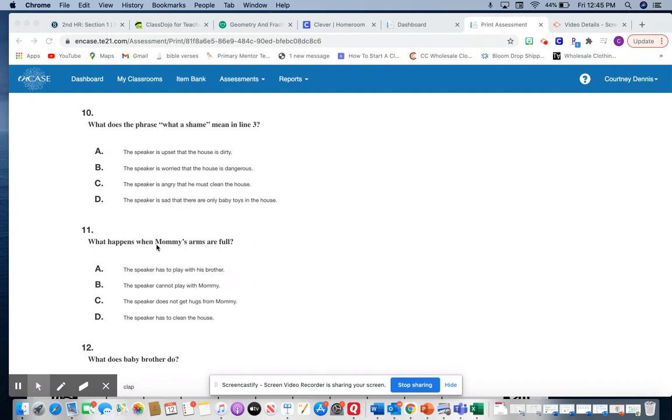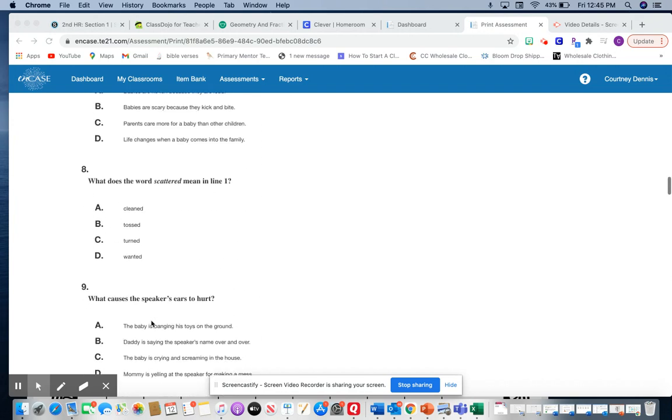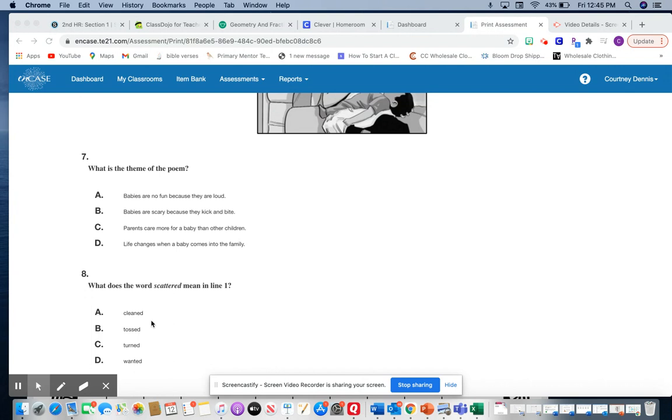So this one is asking what happened when mommy's arms are full. The options are A, the speaker has to play with his brother. B, the speaker cannot play with mommy. C, the speaker does not get hugs from mommy. Or D, the speaker has to clean the house. So let's go back and find it.